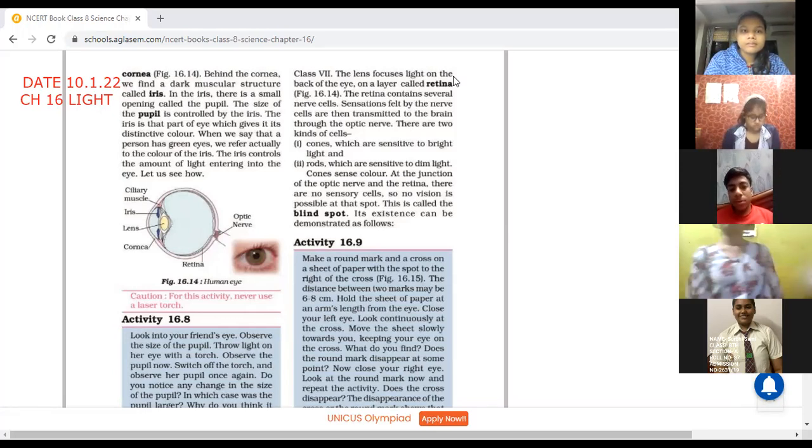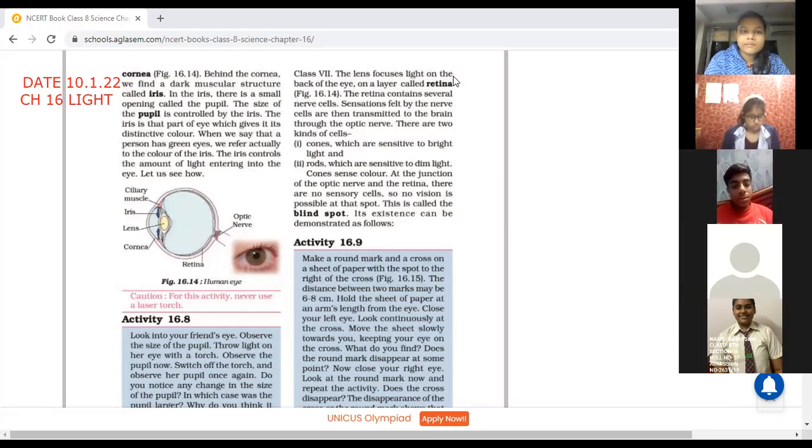So how we are able to see, that is the iris which gives a distinct color to the eyes. आपको क्या देख के पता चलता है कि कौन सा कलर है आईज का? That is the iris. आप देखते हैं ना, when you see in one another's eye, you see the color of the eye. Either it is light brown, dark brown, black, green, blue, whatever it is. So that is the iris. So iris gives a distinct color to the eyes.